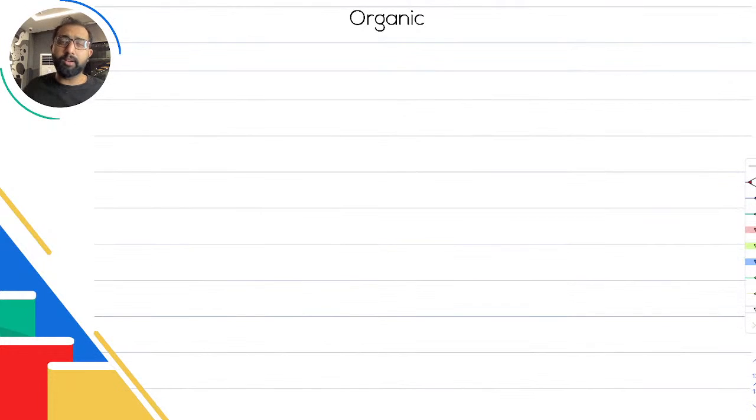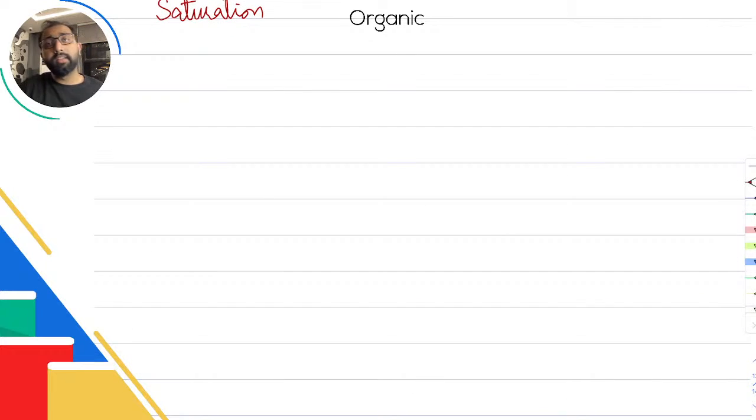Next we have different terms like saturation. Saturation is a term that is strictly related to organic chemistry, and saturation is basically the idea that there is no double carbon-carbon bond. We are talking about carbon-carbon bond. So saturated compounds, all carbon-carbon bonds are single. So that's the idea. So how do you test? You pass that thing through bromine water or aqueous bromine or even liquid bromine, and if it turns colorless, that means the thing is not saturated. So brown to colorless tells me that it is unsaturated.